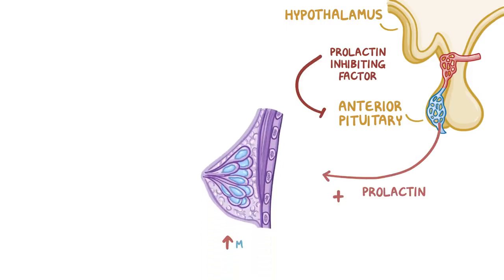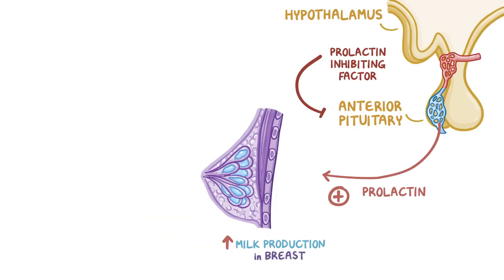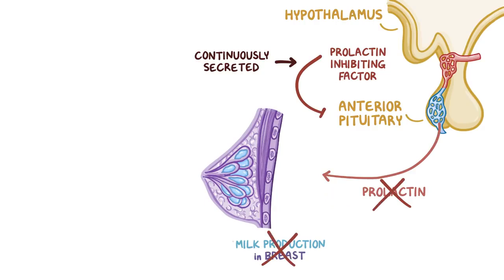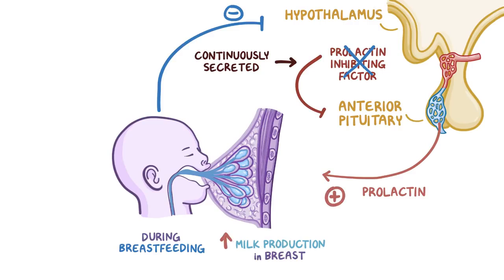Now, with prolactin inhibiting factor, things are a bit trickier. Because prolactin increases milk production in the breasts, it's only needed during breastfeeding. So outside breastfeeding, the hypothalamus continually secretes prolactin inhibiting factor, which goes to the anterior pituitary and inhibits prolactin production, so no milk is produced. During breastfeeding, though, when the baby starts suckling, this sends a signal to the hypothalamus to halt production of prolactin inhibiting factor, basically inhibiting the inhibitor, and this allows the anterior pituitary to make prolactin.